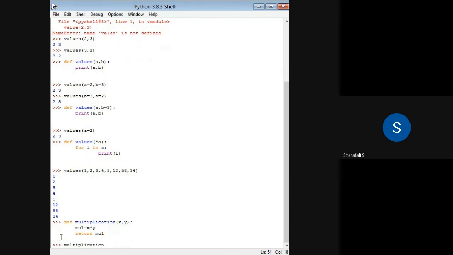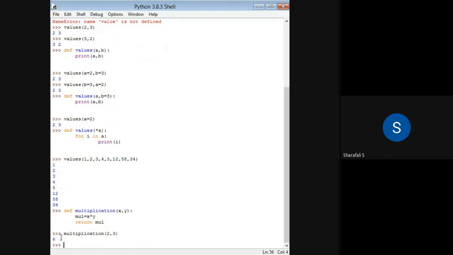I hope the spelling is correct. So let's say 2 comma 3. I will be getting the multiplication of those. So in this way, we can define any kind of operation. So these are the simple functions. It contains only one instruction inside that.